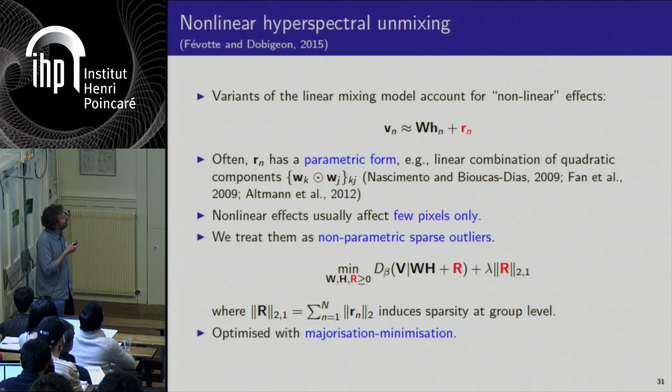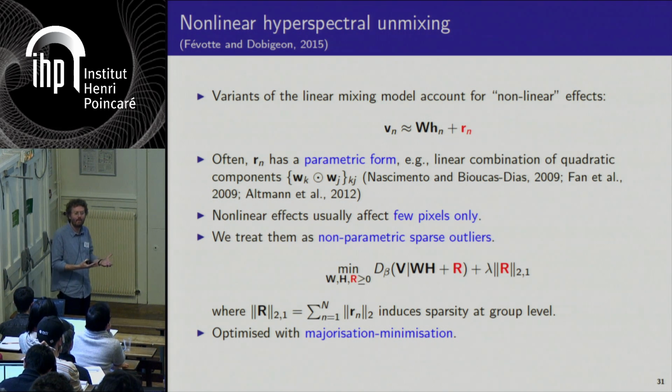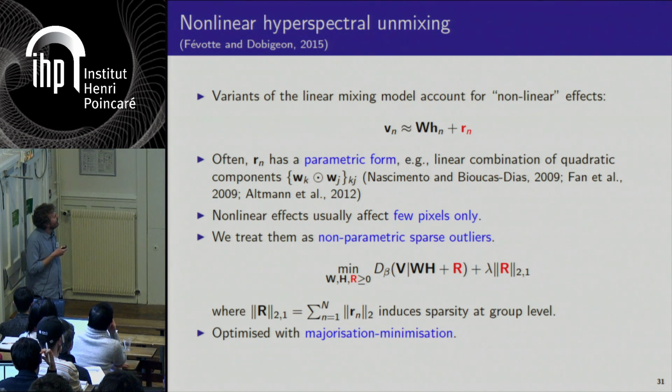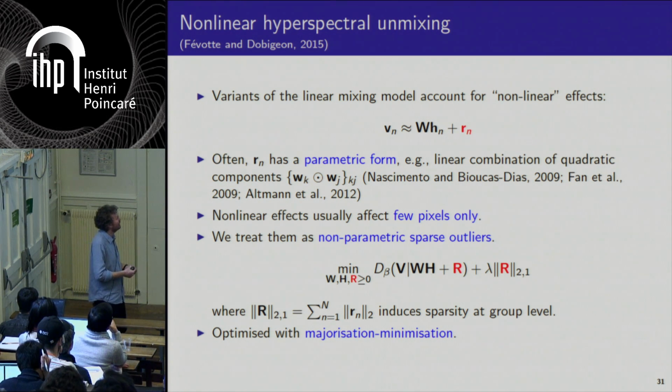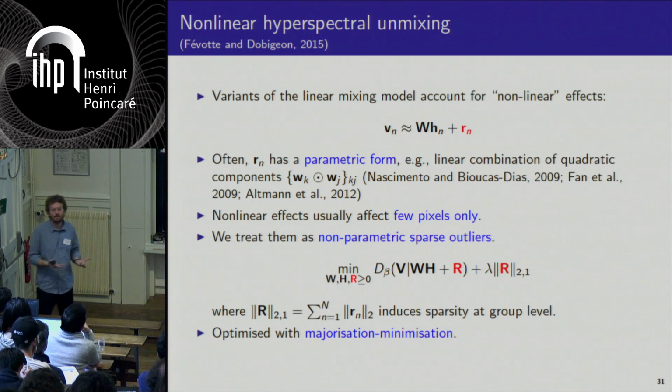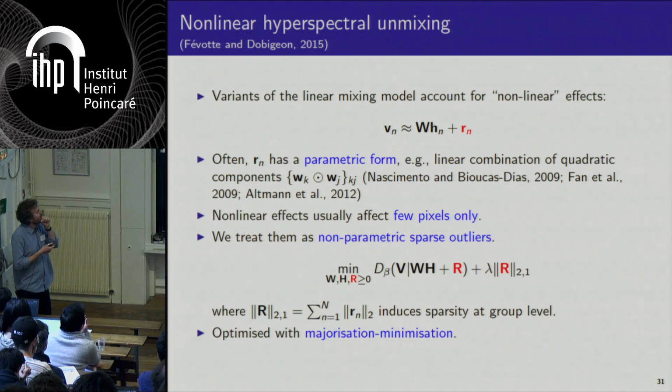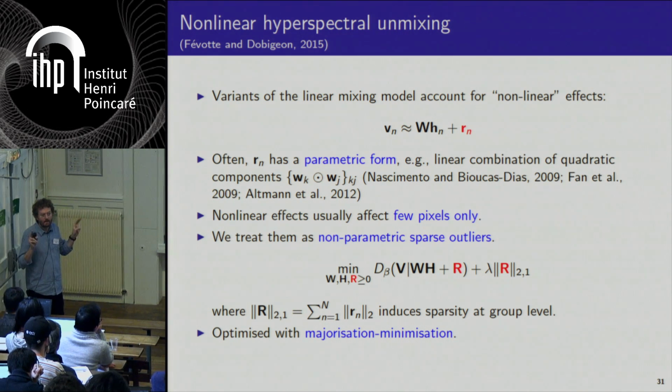Many people had proposed some parametric forms for Rn inspired by physics. And with my colleague Nicolas Dobigeon, we took a different approach. Starting from the idea that these nonlinear effects in a hyperspectral cube only trigger, only activate for a few pixels, what we propose to do is to model these nonlinear interactions as sparse outliers. Okay, so we do not assume a specific parametric form, but we simply assume that